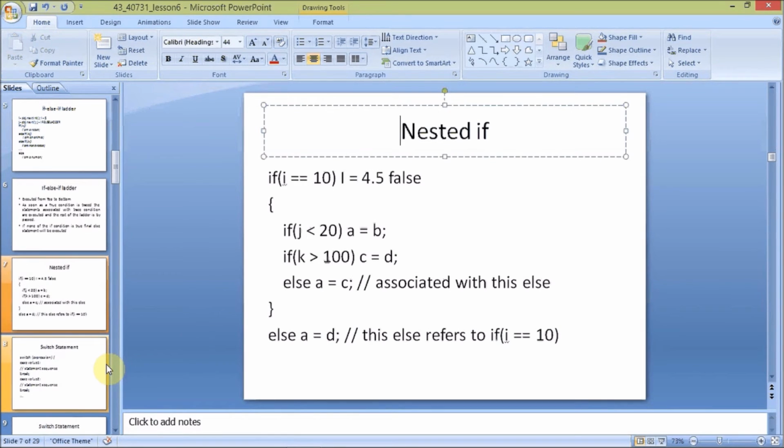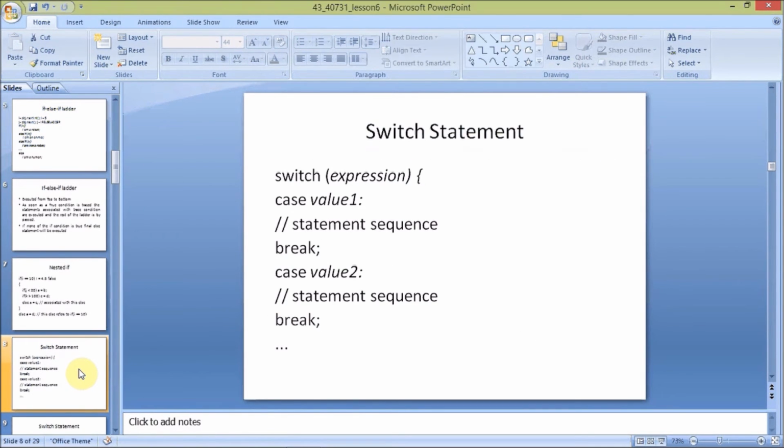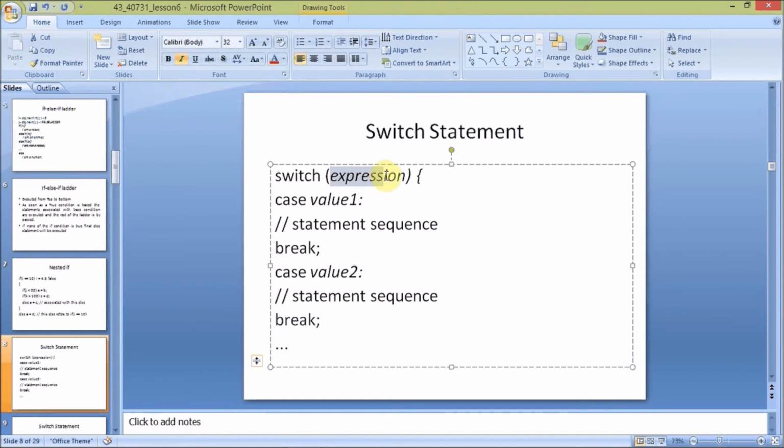Now coming to the switch statement. The switch case statement consists of an expression here. This is the expression value here. Everything will be processed through this expression only. Every case will be executed through this expression. This expression value should be equal to the given choice value. Like suppose we are giving some choice, select case 1 or select case 2, and it executes the statements inside the case 2. So this expression value will be used to execute the statement sequence.